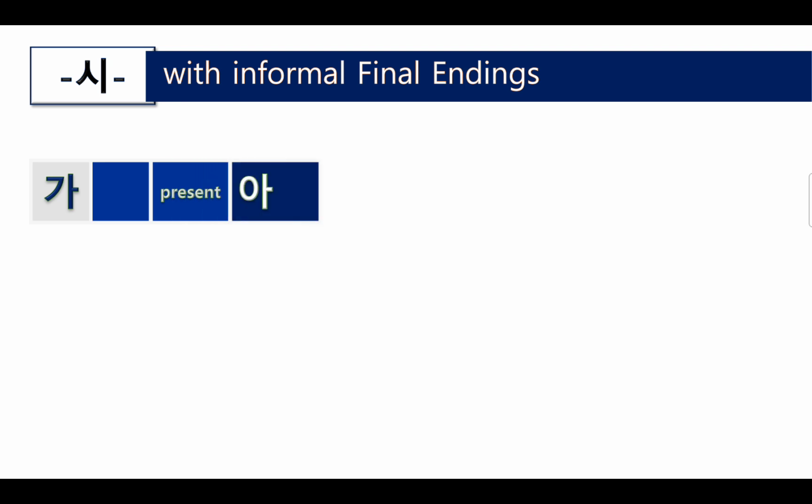And 시 with informal final endings. Behind the 가, when there is no 시, it means no respect to the subject. And present tense, when there's nothing, it is present tense. And simply 어 is the final ending when you talk with younger people or your friend.